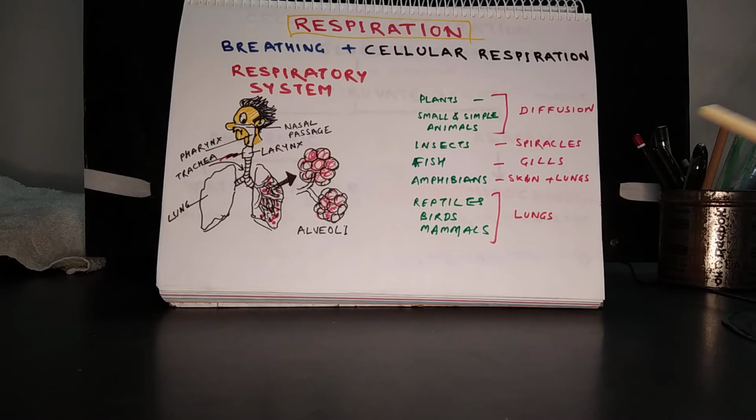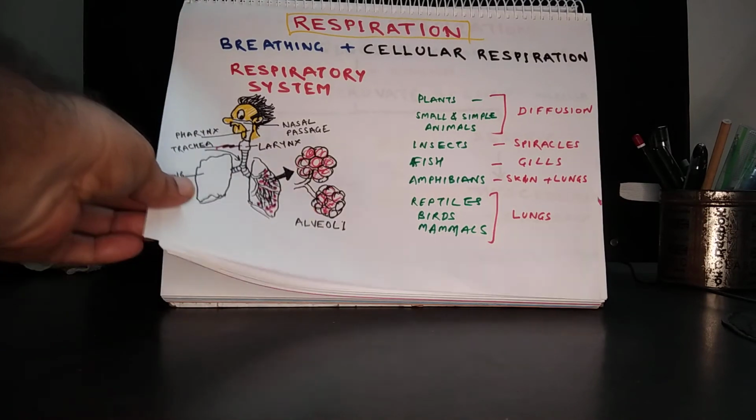Insects have numerous small pores on their bodies. They are called spiracles. The exchange of gases takes place through spiracles. Fish have gills for respiration. Amphibians have skin and lungs. When a frog, an amphibian, is underwater, it breathes through its skin, and when it is on land, it breathes through its lungs. Reptiles, birds, and mammals have lungs for exchange of gases.